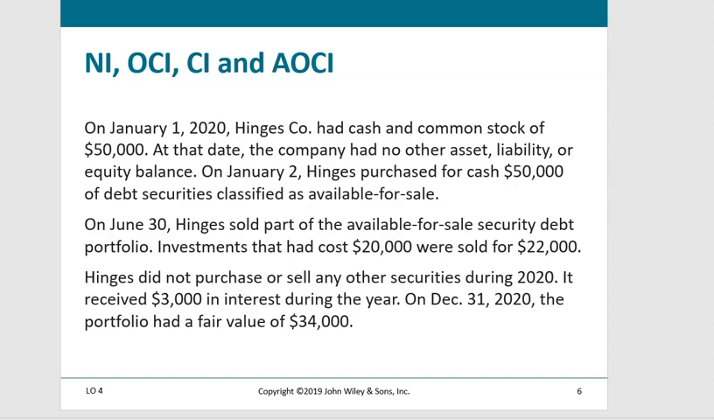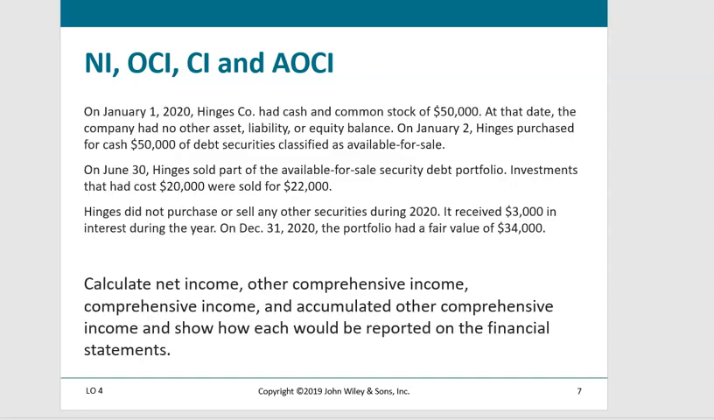The company did not purchase or sell any other securities, so it held the other securities that had a cost of $30,000. It received $3,000 of interest during the year. On December 31st, year end, the portfolio had a fair value of $34,000. We are asked to calculate net income, other comprehensive income, and accumulated other comprehensive income. And as we do each one, let's show how that would be reported on the financial statements.